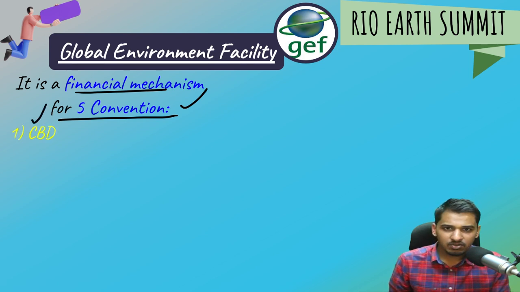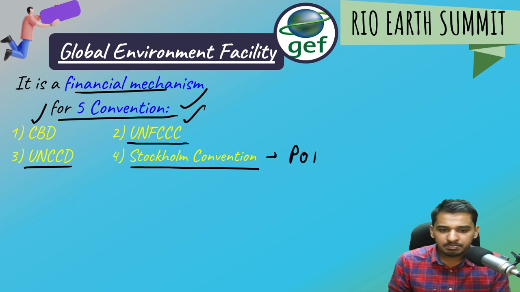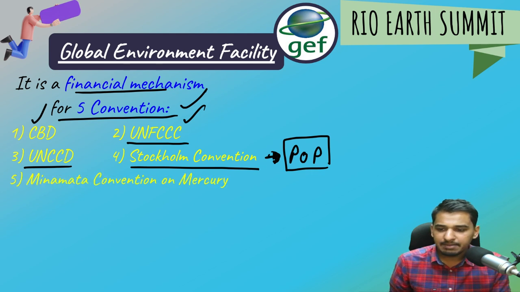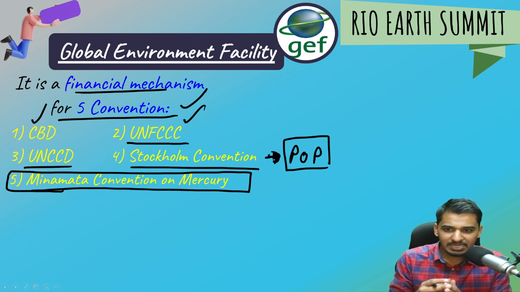CBD, that is Convention on Biological Diversity. Then we have UNFCCC, United Nations Framework Convention on Climate Change. Then UNCCD, United Nations Convention to Combat Desertification. The Stockholm Convention talks about persistent organic pollutants, POPs. We'll be seeing about this. And the Minamata Convention on mercury. These are the 5 conventions for which GEF provides financial mechanisms.